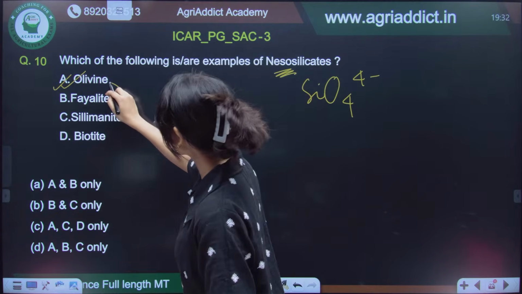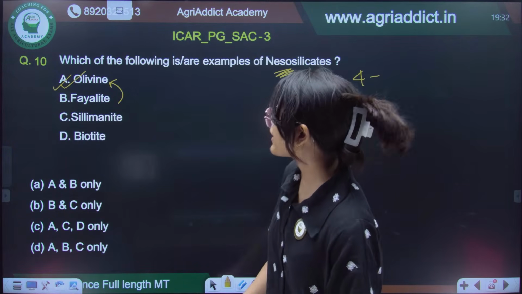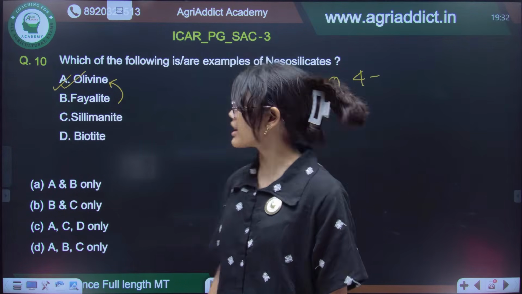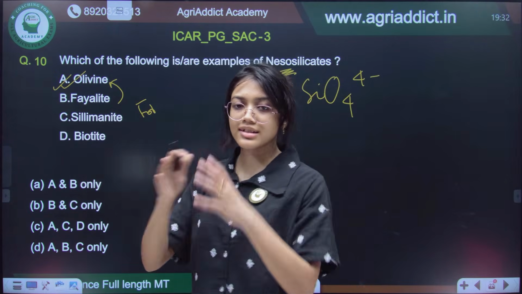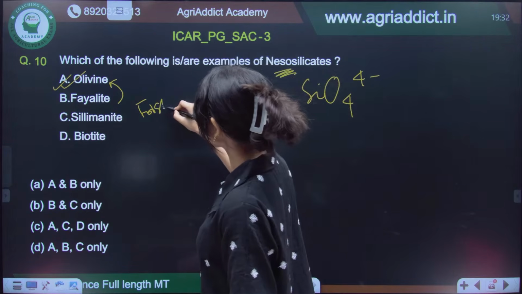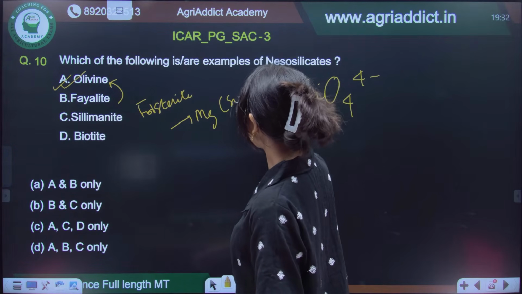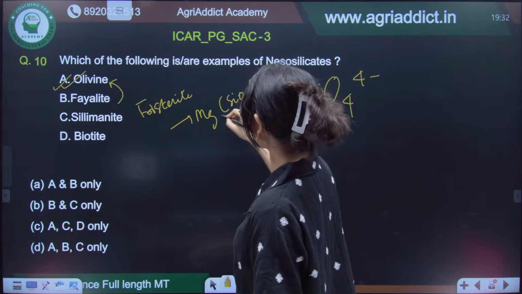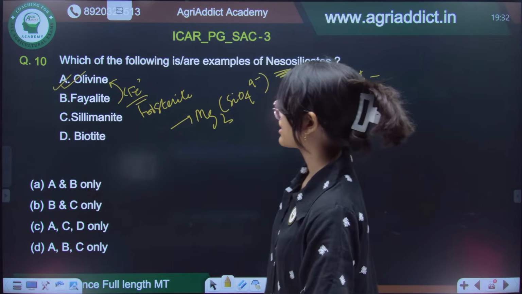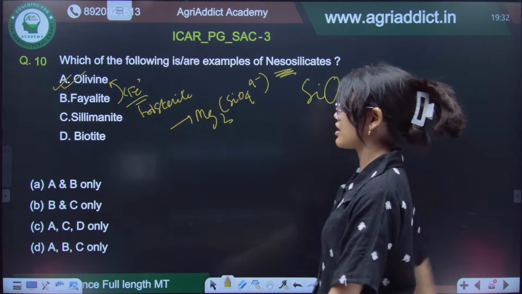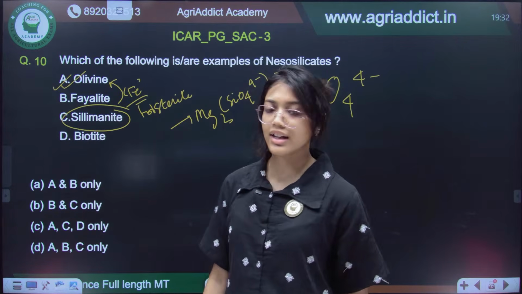Ferrite is nothing but a particular kind of olivine, right? Because we will have forsterite and ferrite. Olivine is a series of minerals, and within that, forsterite will consist of magnesium olivine, Mg2SiO4, and ferrite is iron. Okay. So, ferrite is also there within the olivine series, and sillimanite, what do you think about that, guys?